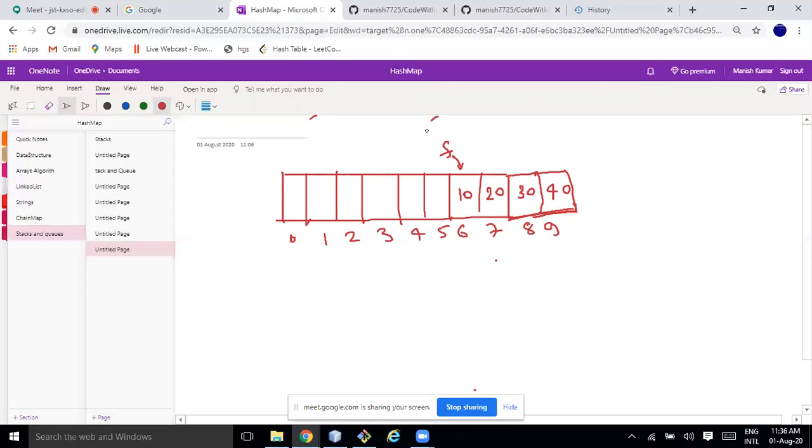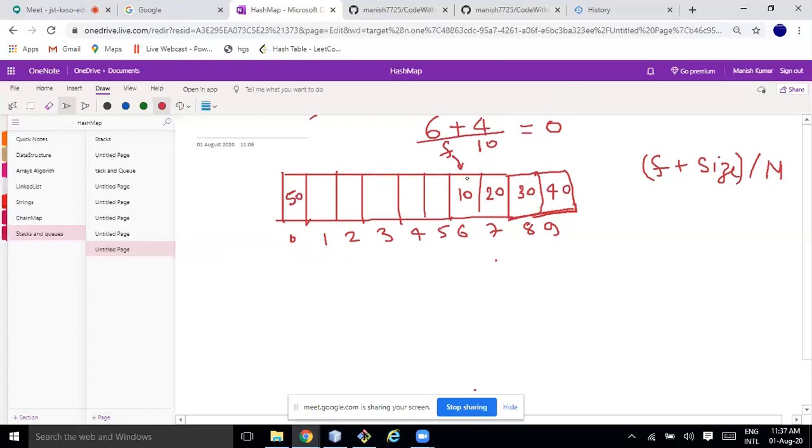What is f? F is 6. 6 plus 4 modulo 10, what is that? 0, right? So if I do f plus size modulo n, or let's say the length of the data structure, then it gives the next position where I need to add. I'll keep adding. It's 50.